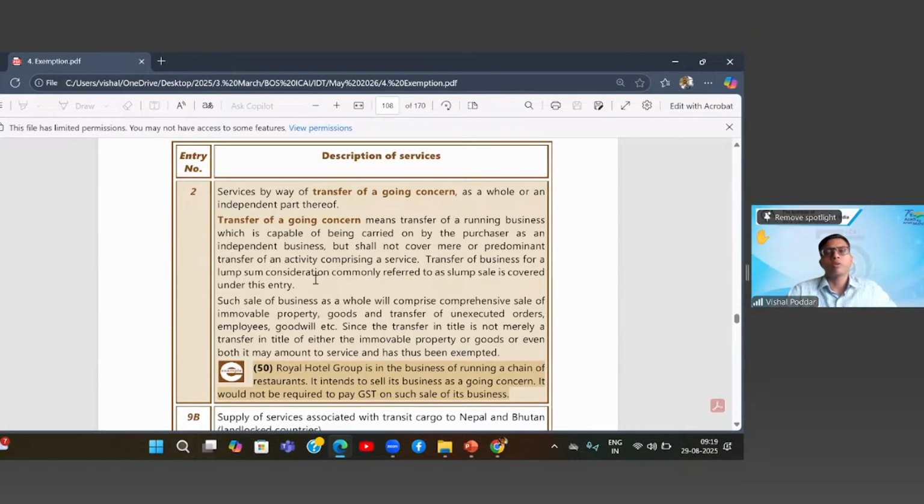Now, coming to this entry, which is again an important entry. Now, we have many mergers, demergers, which are very common, business takeovers, acquisitions. In all these formats, even in income tax, if you observe the chapter of capital gains, you'll find that the government has tried to make these business reorganizations tax neutral. A similar thing has been attempted in service tax and continued in GST.